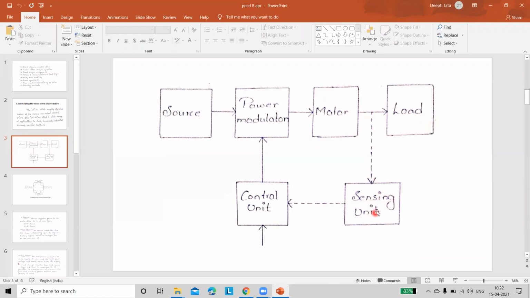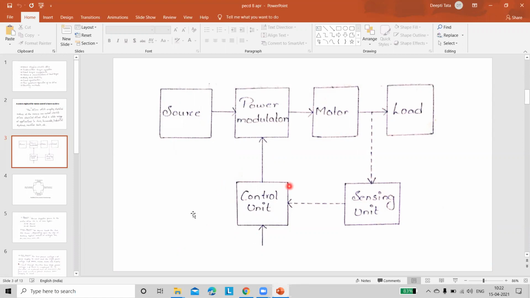And this measured speed is going to be given to the control unit. The purpose of the control unit is to compare the reference signal given here with the output speed or current given by the sensing unit. By comparing these two parameters, the control unit is going to control the power modulator, and indirectly the motor also.